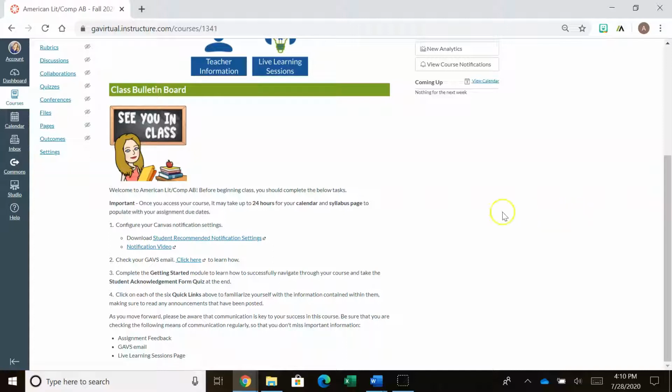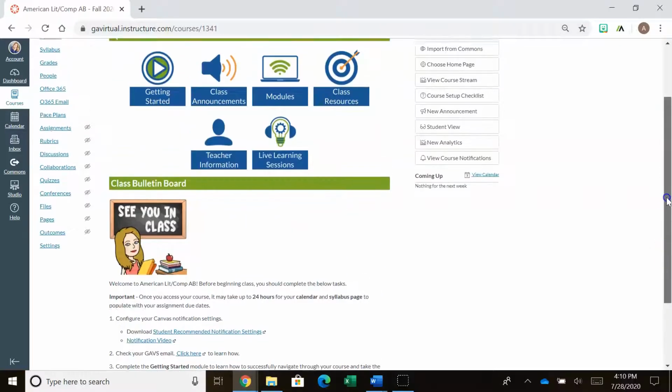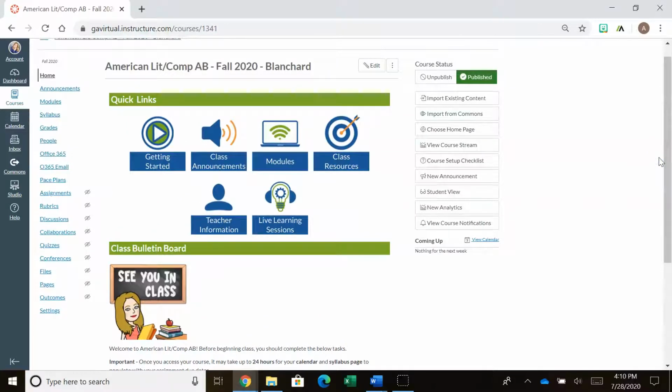And I did that intentionally because you're not in the course yet. But once you come into the course, I will be sending things to your Georgia Virtual email. So it is absolutely essential that you go ahead and set that up. Okay, so follow all these directions. Take care of all of the items that are here on the bulletin board as soon as you come into the class.